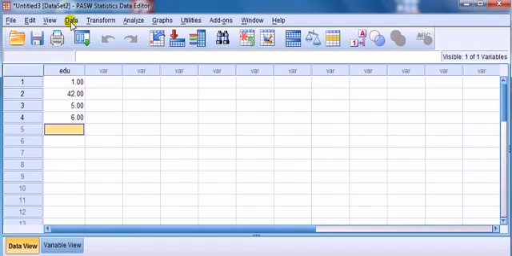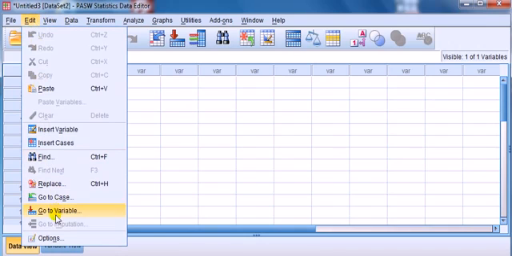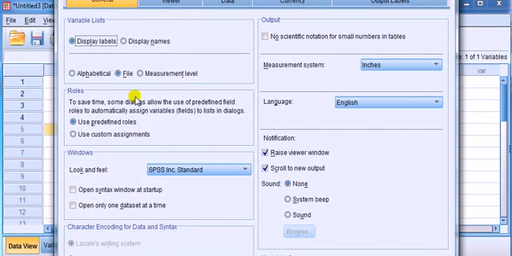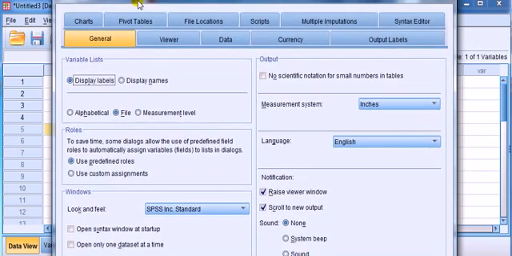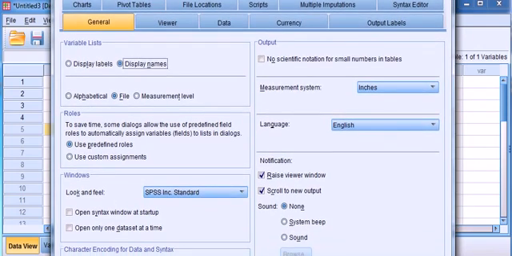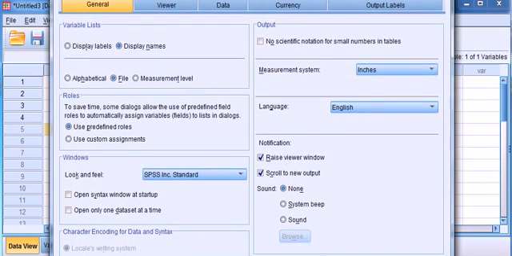How you do that is you go under Edit, Options. It takes a bit of time here. Okay, we've got a pop-up box. Under the General tab, Variable Lists, we want it to display our name, nickname. And then we say OK.